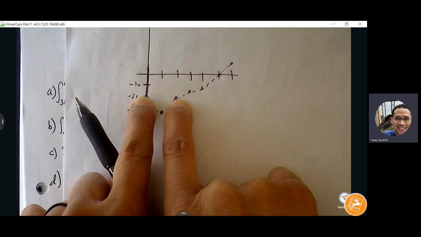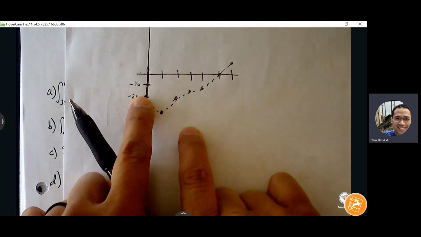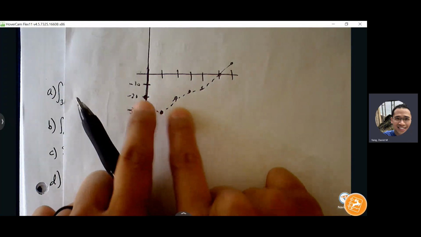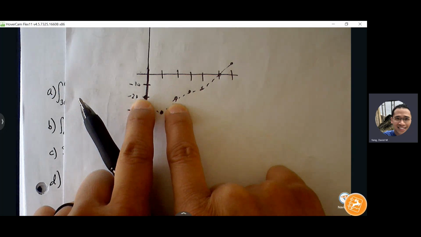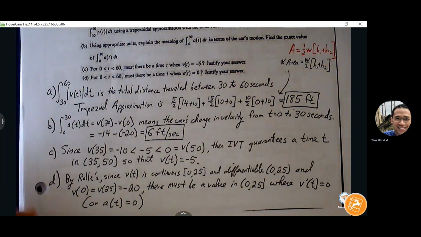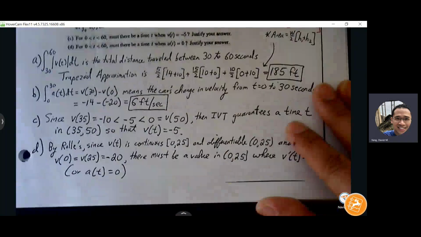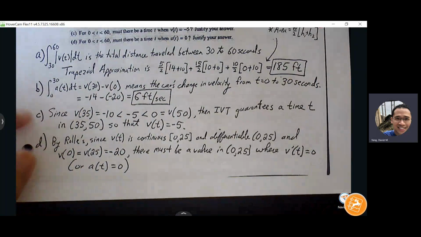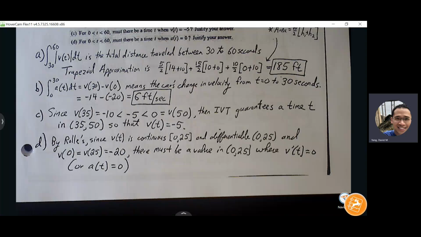If my endpoints have the same y value, my slope is guaranteed to be zero somewhere between. What theorem is that? Rolle's theorem, right? So I like that they paired up C and D together because we can see that clear distinction between IVT and Rolle's, right? IVT is just looking at the exact table of values and seeing, does it make sense for the graph to hit that point somewhere between?